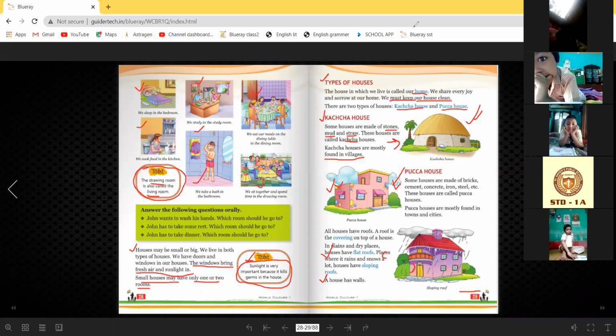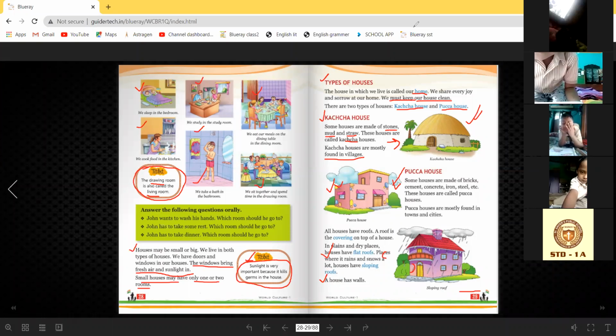Upama, tell me. And students, don't unnecessarily raise your hand. What are kacha houses? Unmute your device and then tell me. Some houses are made with stones, mud, straw. They are kacha houses. Yes, very, very good. Thank you, ma'am.